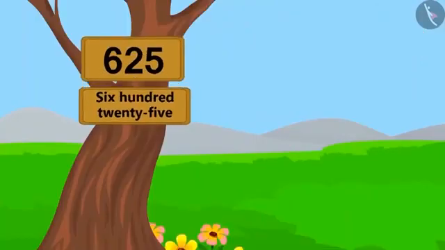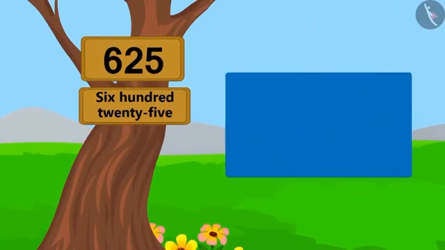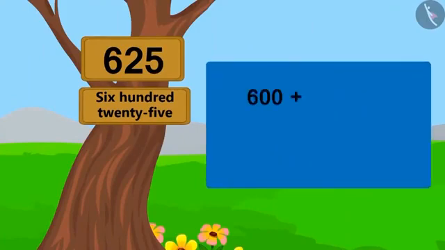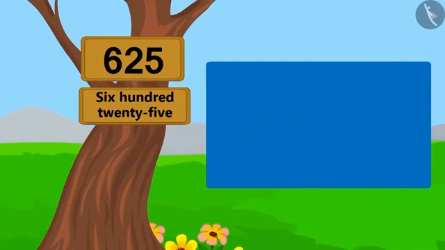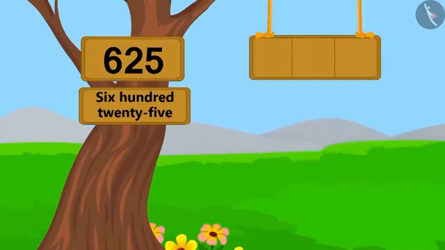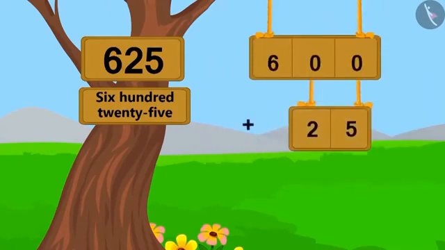To write 625, let's start with 600. Can you tell what we will get by adding 1 to 600? Yes, you got it right. We will get 601. Similarly, by adding 2 to 600, we will get 602. By adding 3, we will get 603. In the same way, when we add 25 to 600, we will get 625.